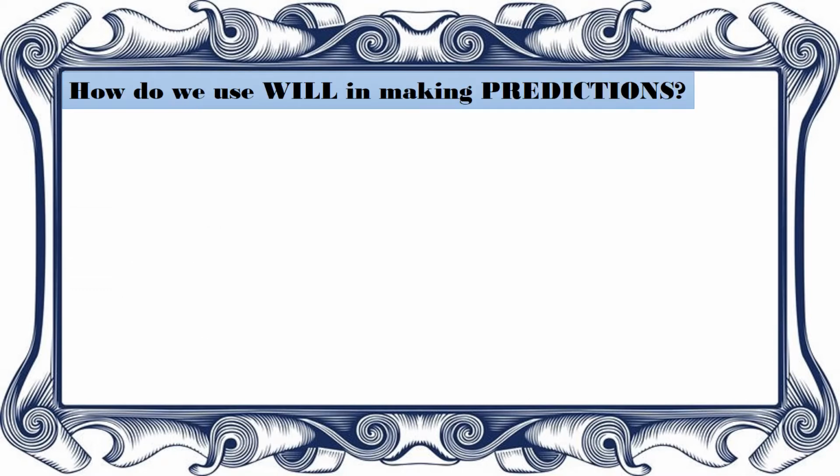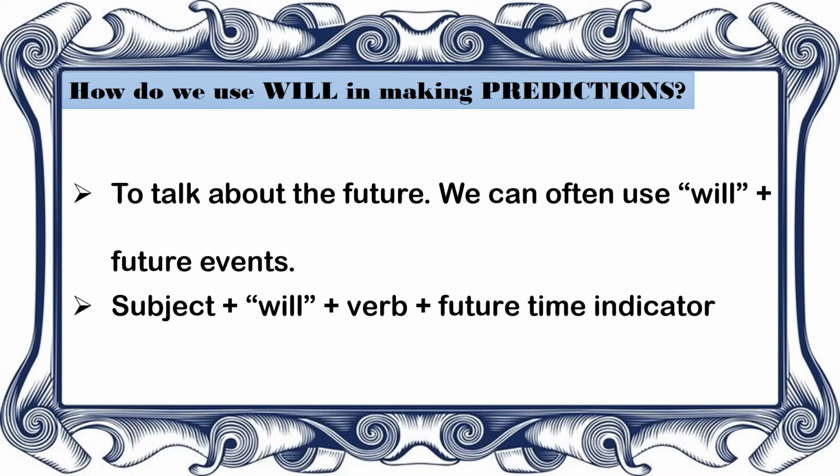Okay. Now, how do we use will in making predictions? Now, to talk about the future, we can often use will plus future event, okay?